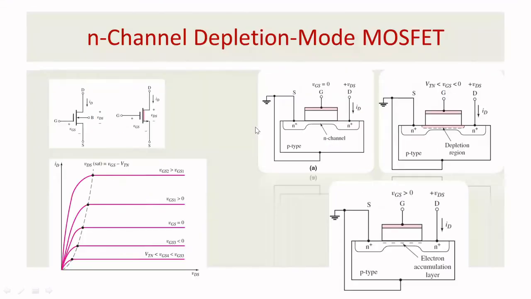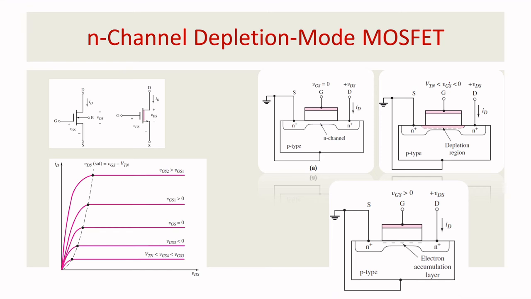So here I think you understand the depletion. Now we go further. In the previous slide, I explained the enhancement MOSFET. The conclusion is, in the enhancement mode you don't have a channel. I want to create the channel, and the channel will be created above your threshold voltage, that's it. When you go for the depletion mode MOSFET, the channel will be available by default, even at zero voltage.